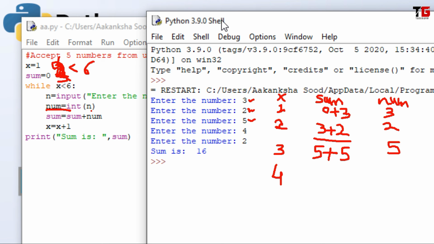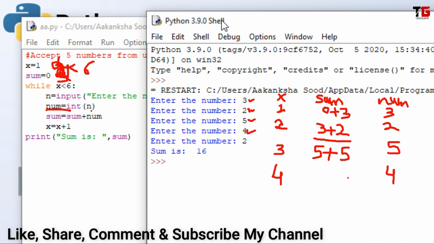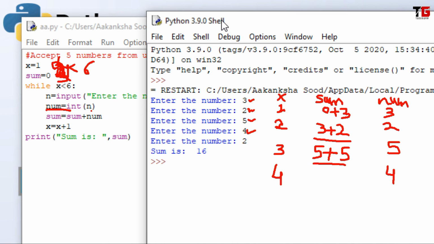It will check the condition. 4 is less than 6. Accept the next number. The next number entered by the user is 4. The number will be converted to integer and stored in num. Num will be added to sum. So the value of sum is 10 here. So now the new value will be 10 plus 4. Then the value of x will increment by 1. So x will become 5.